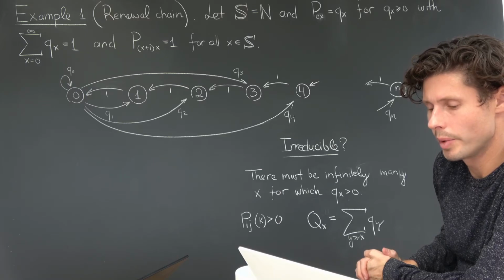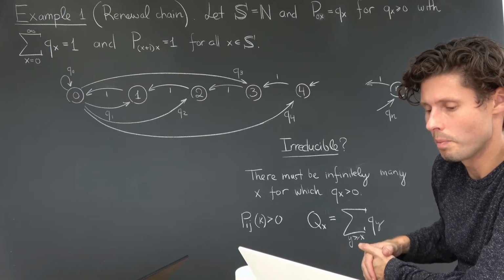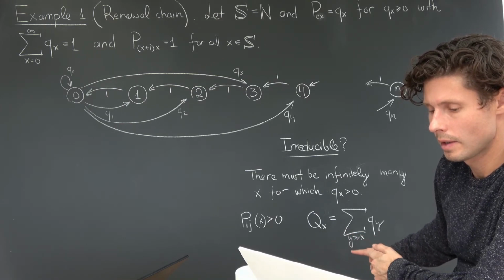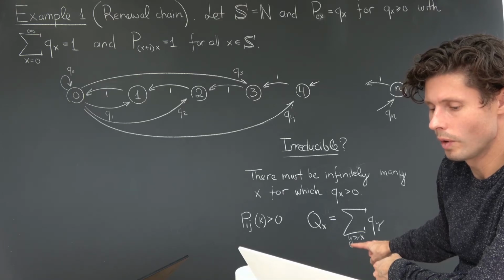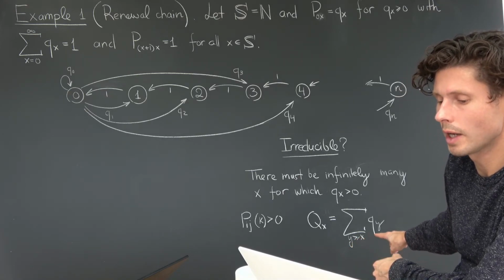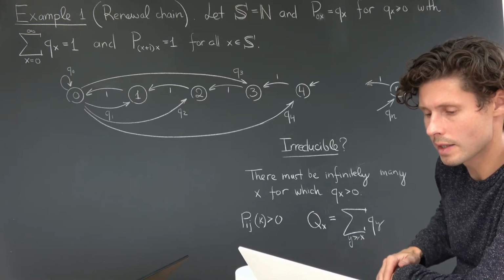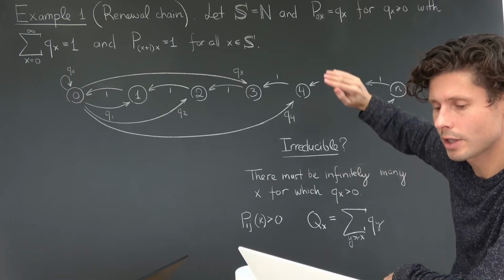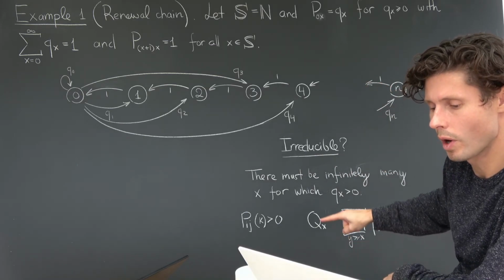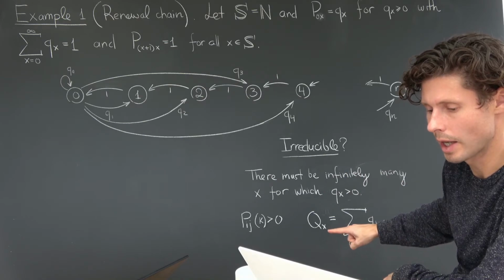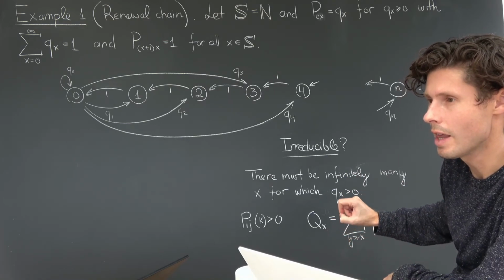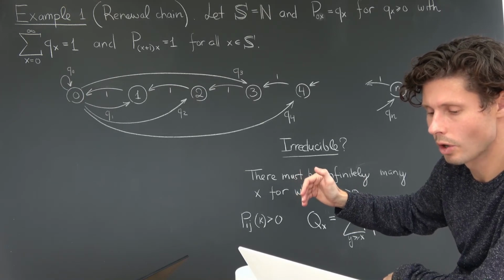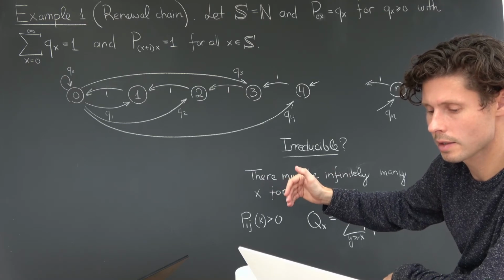But just very quickly, how do we describe the meaning of capital Qx? Well, it's the probability that we transition from 0 past state x, that we're going to go either to state x plus 1, or to state x plus 2, and so on. And that's exactly what came up in this discussion of how we get from I to j. We needed to go past j from 0, and that's what this is quantifying. This is exactly telling me that if Qx is greater than 0, then there is a positive probability of going beyond x, to some state larger than x.